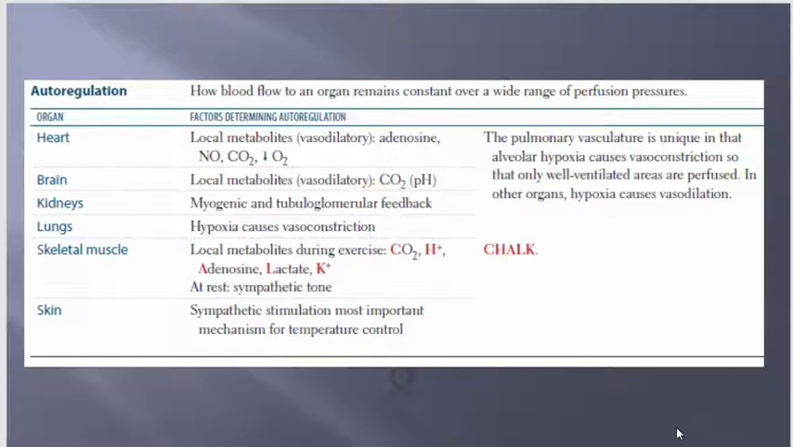At rest, sympathetic tone. And then skin, sympathetic stimulation, most important mechanism for temperature control. Again, sympathetic, don't forget that's your fight or flight. Gets the adrenaline moving, I guess, to stimulate. So temperature control. Don't forget the pulmonary vasculature is unique in that alveolar hypoxia causes vasoconstriction, so that only well-ventilated areas are perfused. In other organs, hypoxia causes vasodilation.